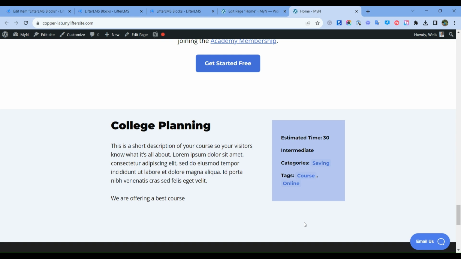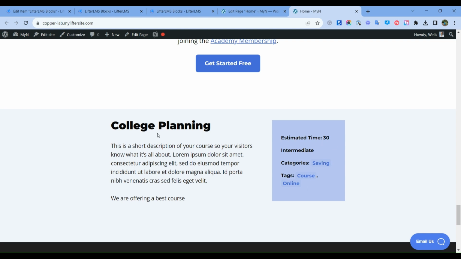Hi, in this lesson, we will learn about the course information meta block. The course information block and course information meta block are almost similar. You can add the course information meta block on your pages. For example, you have a custom sales page, and that time you can add a specific course information meta block on that page.